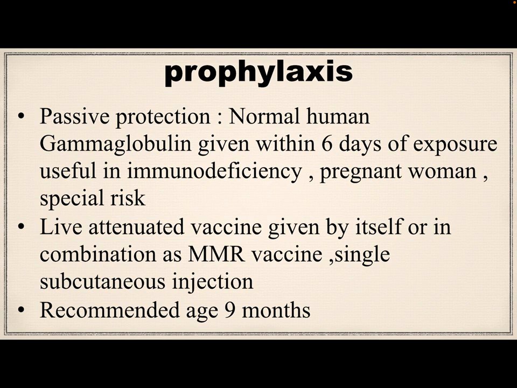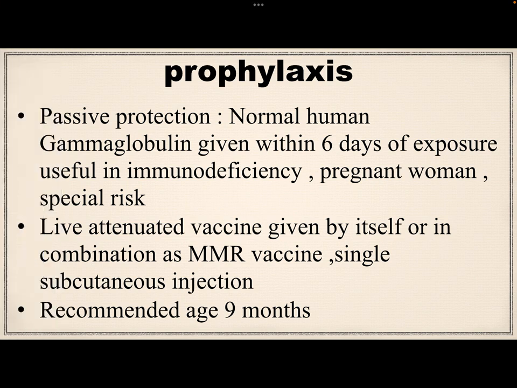Then gamma globulin is given within 6 days of exposure, usually in immunocompromised, immunodeficient, and pregnant women at special risk. The live attenuated vaccine is given by itself or in combination as MMR vaccine. It is a single subcutaneous injection and the recommended age is 9 months. The side effects include a mild measles-like illness that may develop in 15 to 20% of vaccinees. There is no spread of the vaccine virus in the community. Another is toxic shock syndrome due to contamination of the vial with Staphylococcus aureus toxin. These are the side effects of the measles vaccine.